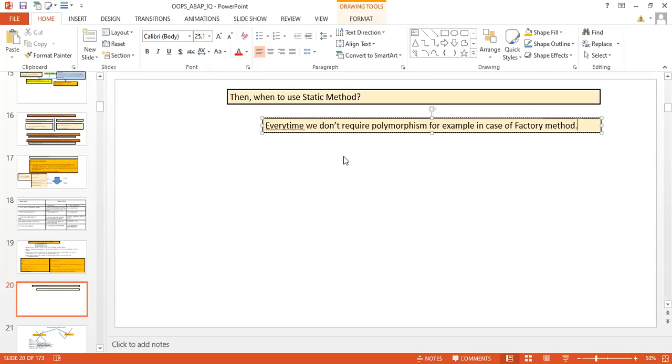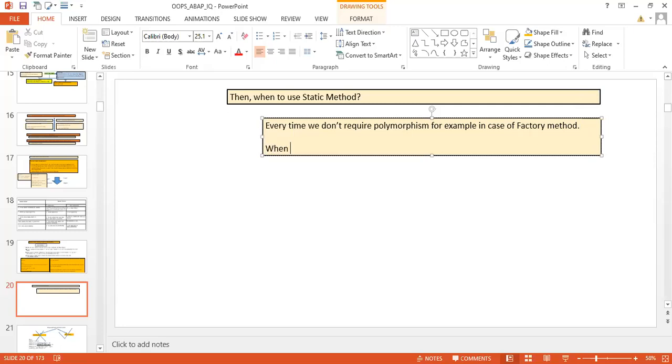And when we have to create a test program, we can go for it because we don't require complex things.